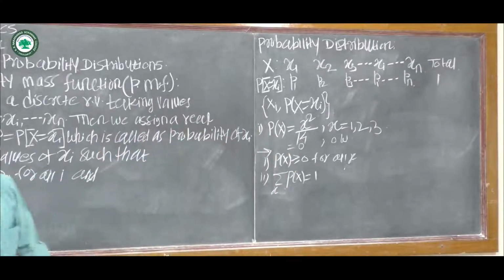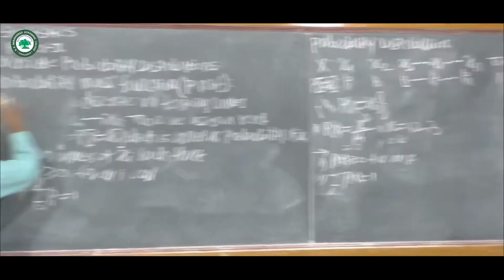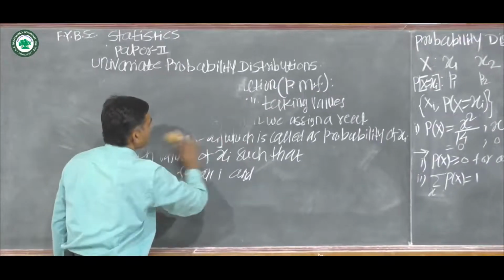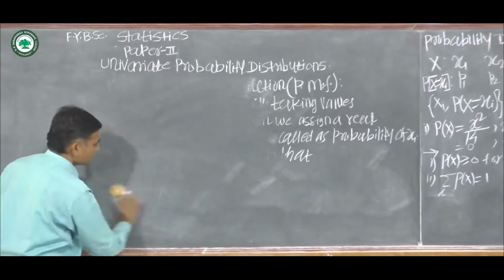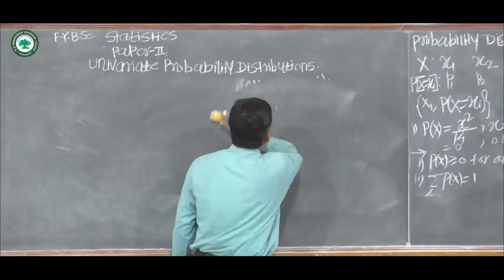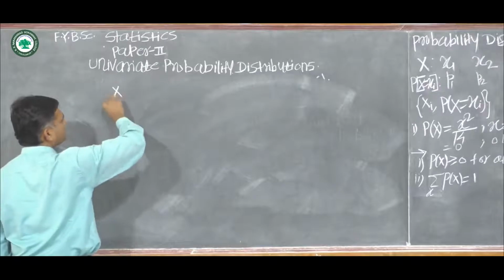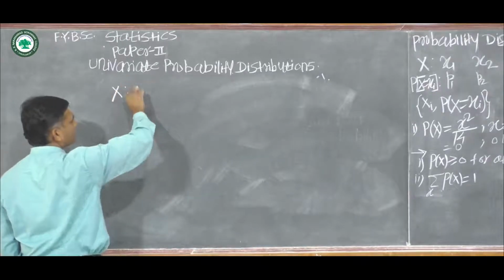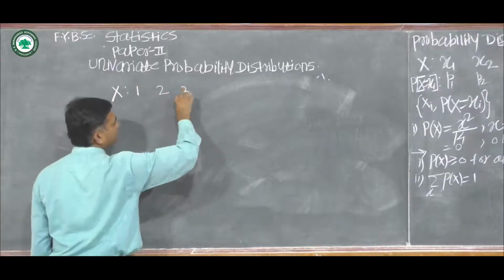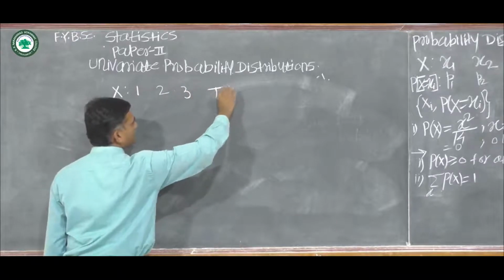Then we prepare the probability distribution of the given function. The random variable X takes values 1, 2, 3.